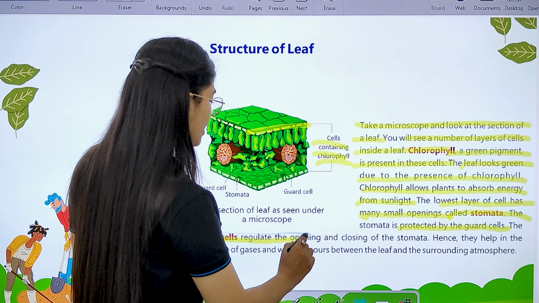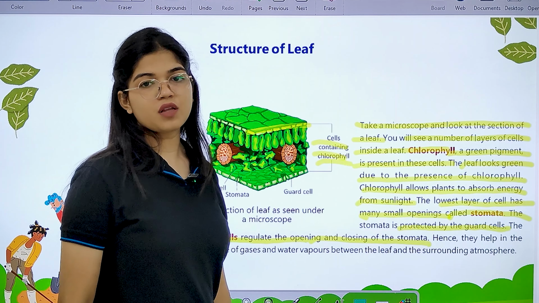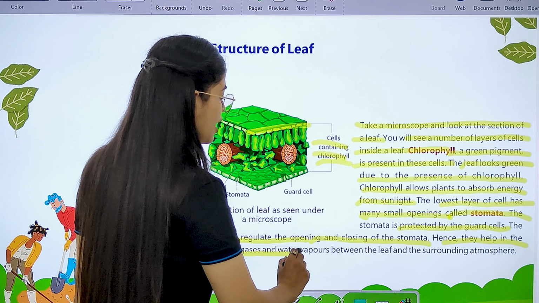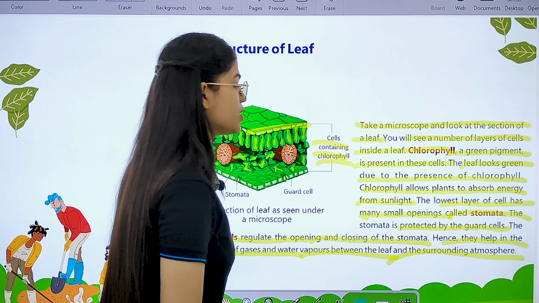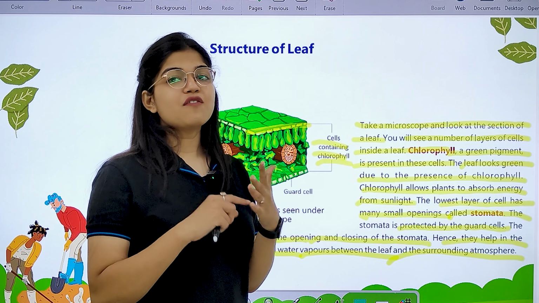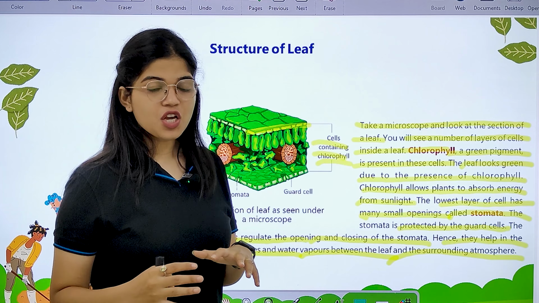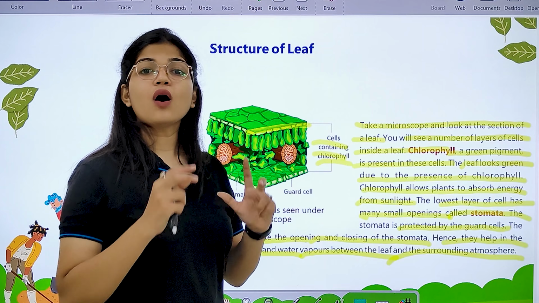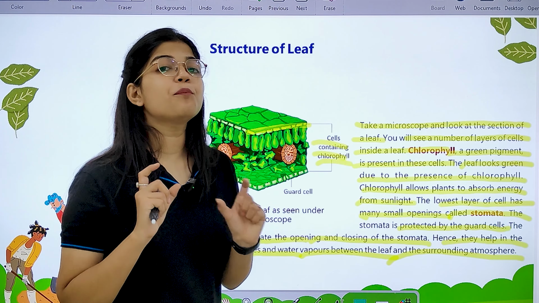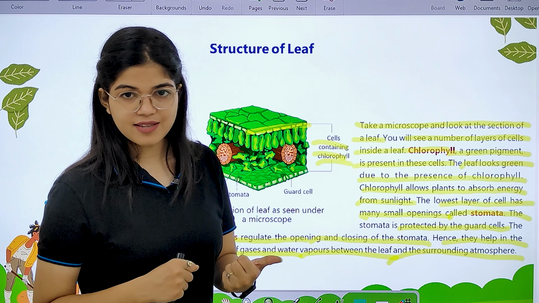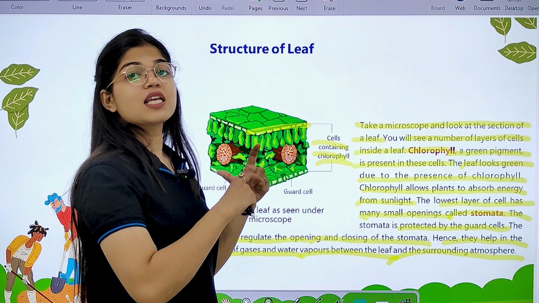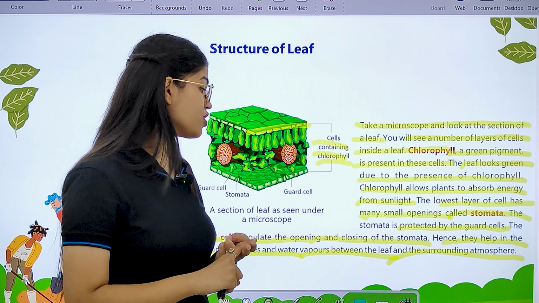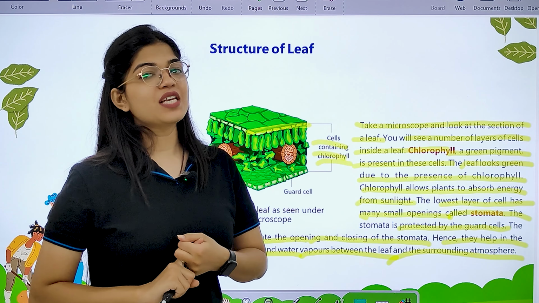The guard cells regulate the opening and closing of the stomata. Okay. Hence, they help in the exchange of gases and water vapor between the leaf and the surrounding atmosphere. Means what? We have some tiny openings under the side of the leaves known as stomata. Stomata are protected by guard cell. Okay, the opening and the closing of the stomatal pores are regulated by these guard cells only, right? And thus these stomatal pores help in the exchange of gases and water vapor between the leaf and the surrounding atmosphere.